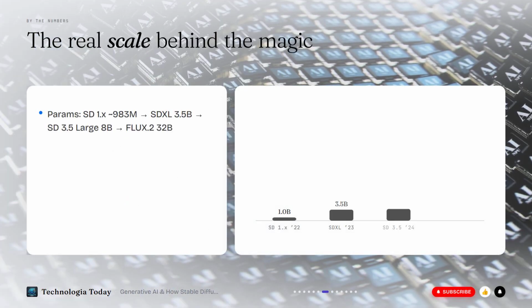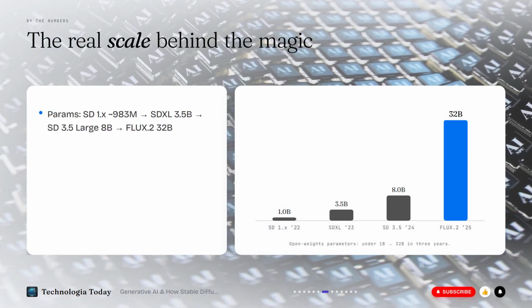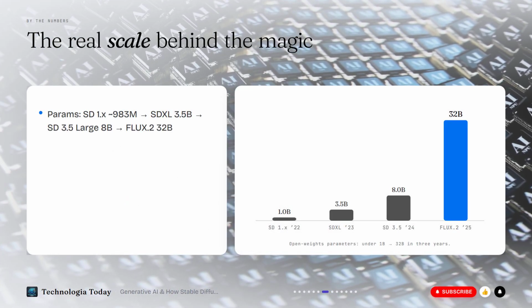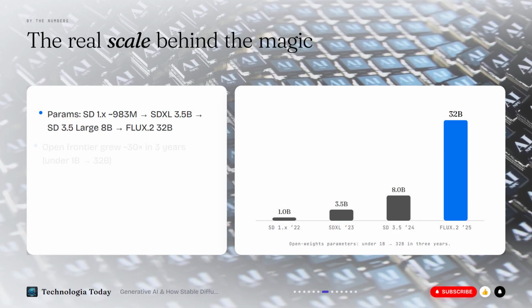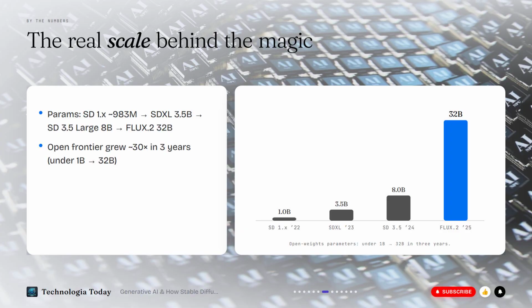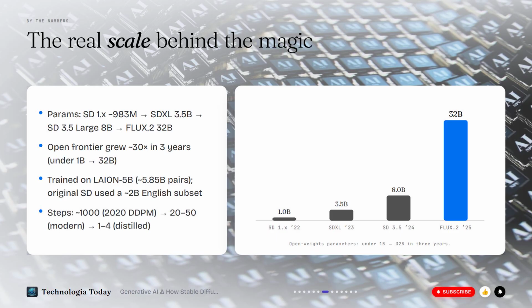Ground this in real numbers, all cross-checked. The original Stable Diffusion is just under a billion parameters. SDXL jumped to 3.5 billion. SD 3.5 Large hit 8. And the current open-weights leader, FLUX.2, shipped November 2025 by the Stable Diffusion team at Black Forest Labs, is 32 billion.